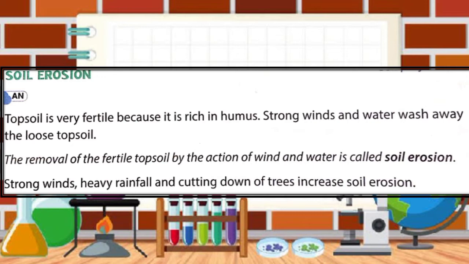So when strong wind blows, the topsoil along with the organic matter is carried away or washed away by the wind, and this happens more often when the land is not covered with grass or plants. Even when it rains in the hilly area, the soil gets washed away towards the plain. So the running water carries all the upper layer topsoil, and thus soil erosion happens.